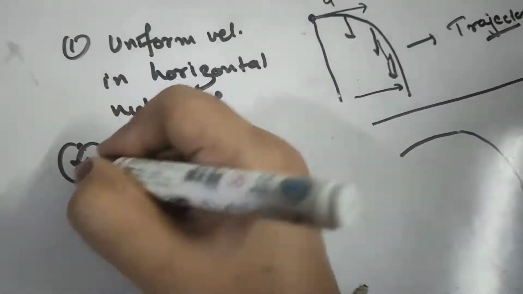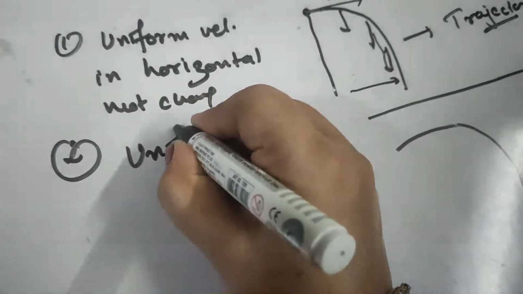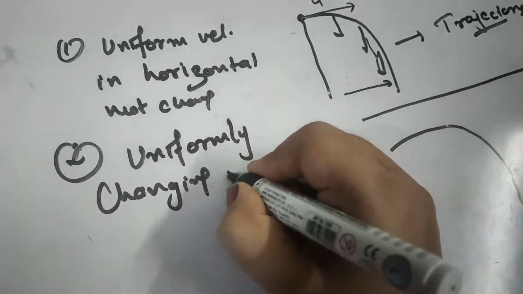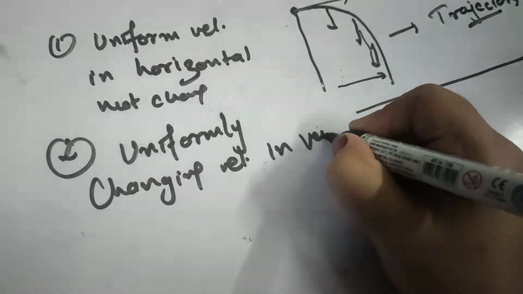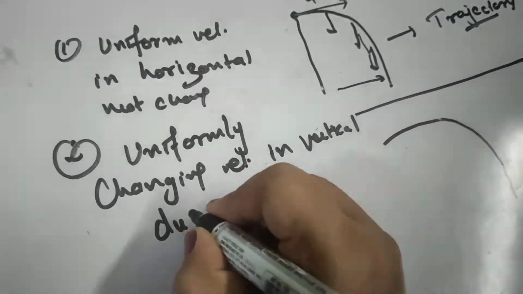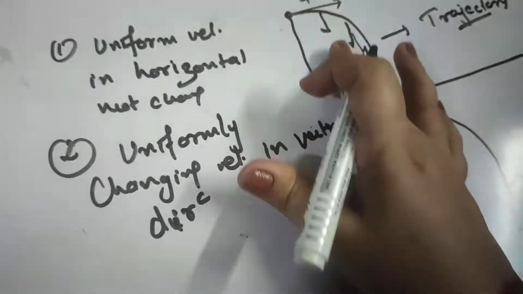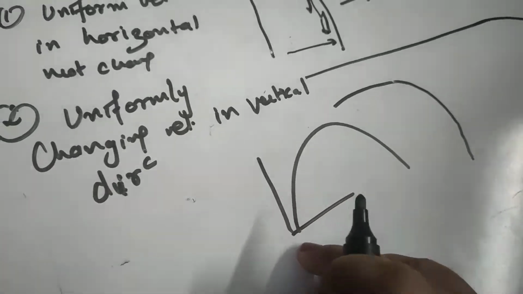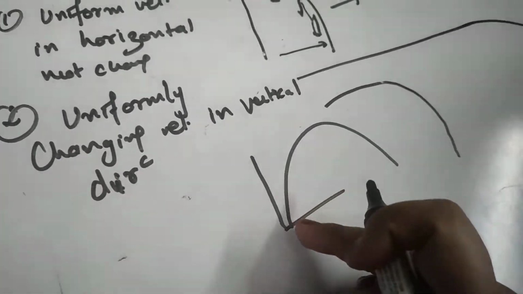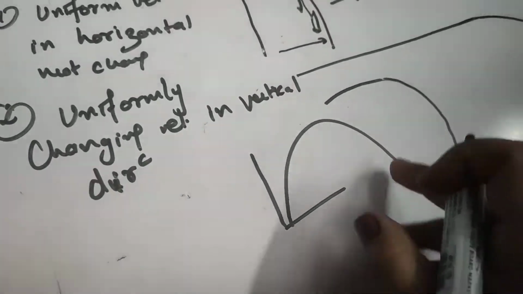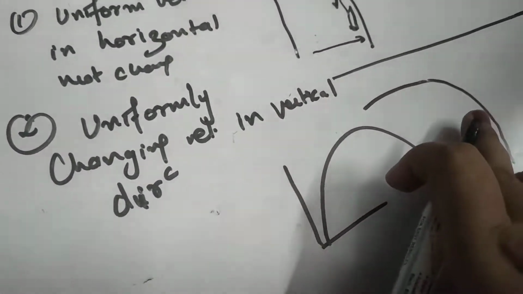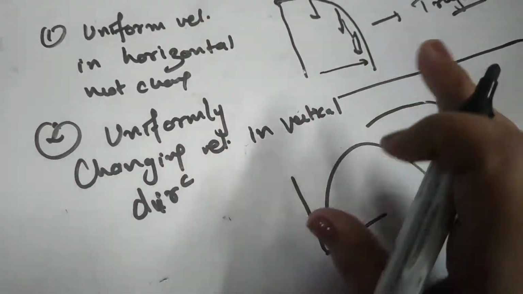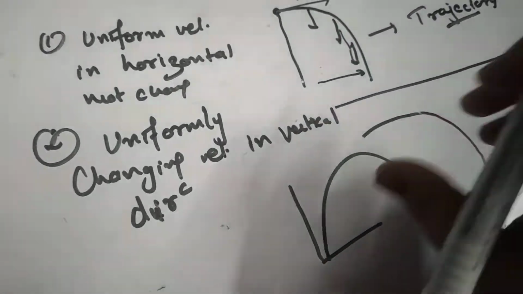So the second is uniformly changing velocity in the vertical direction, which can be increasing or decreasing. In this case it should be increasing. Suppose the path is like this, parabolic. If I throw the stone from this, it will go up and then go down. So in that case it will first decrease and then again increase. So this velocity can increase or decrease, right? But actually these two perpendicular velocities will have no effect on each other. They are totally independent of each other.